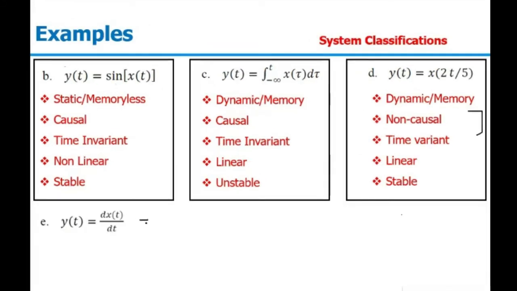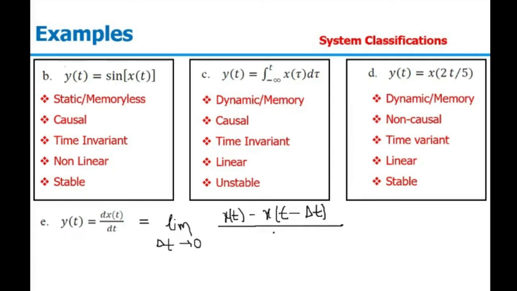The differentiation is generally given as dx of t upon dt, which is nothing but the limit as delta t tends to 0 of x of t minus x of t minus delta t, divided by delta t. This is the general form of any differentiation.